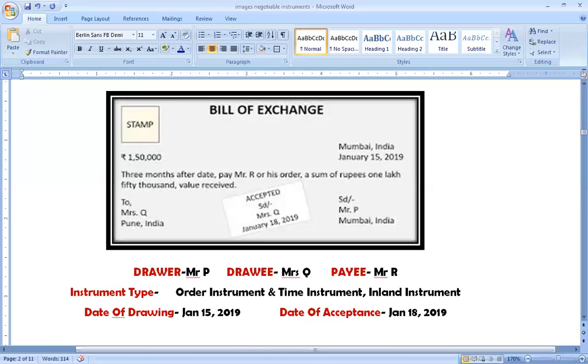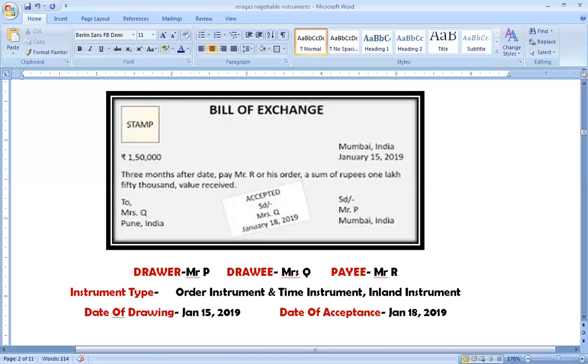Then bill of exchange may be payable on demand, means it can be a demand instrument, or it can be payable after a definite time. That means it can be a time instrument also. In my example, it was a time instrument, 3 months after date. Then it cannot be made payable to bearer on demand. So bill of exchange can be a bearer instrument or it can be a demand instrument, but it cannot be a combination of these two as per section 13(1) of the RBI Act. So you cannot draw any bill of exchange which is payable to bearer also and payable on demand as well.